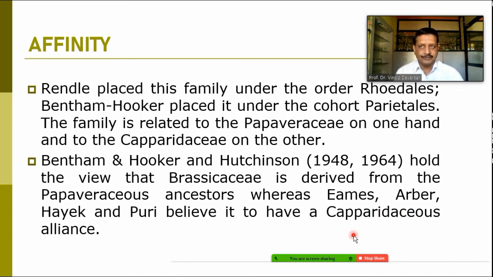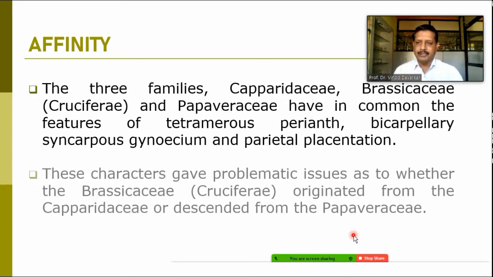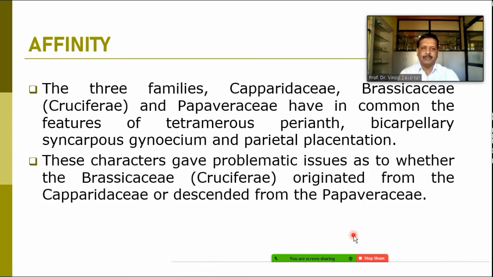There are three families, that is Capparidaceae, Brassicaceae and Papaveraceae. They are having common features like the tetramerous perianth, bicarpellary syncarpous gynoecium and parietal placentation, and because of that they are grouped together.